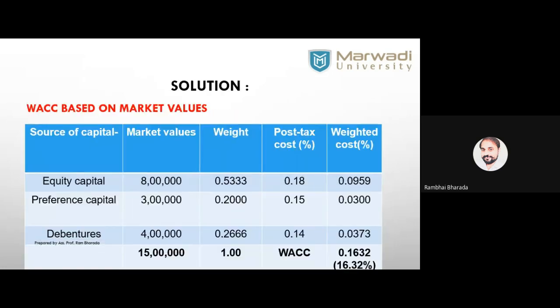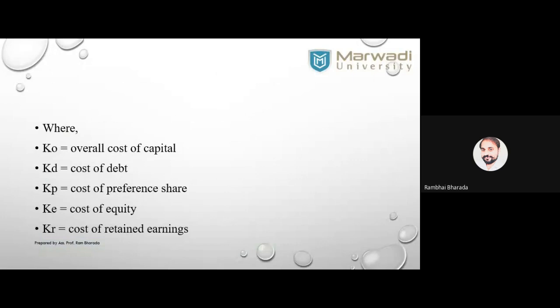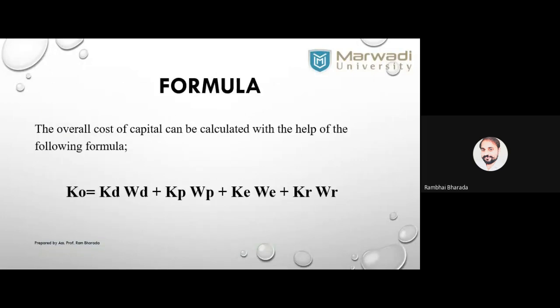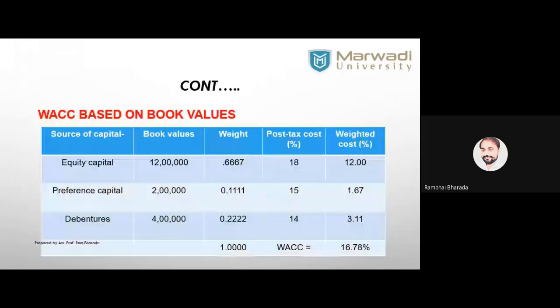The previous formula, okay, मैं आपको दिखाता हूँ ये formula. Cost of capital is equal to KD, cost of debt, into WD, weight of debt, plus KP into WP, plus KE into WE, and lastly KR into WR. W stands for weight, K stands for cost of capital. So we have cost of debt into weight of debt. Let's understand this one with a practical question, जो एग्जाम्पल हम देख रहे थे.